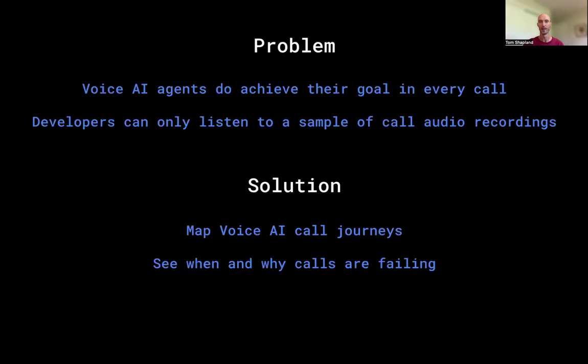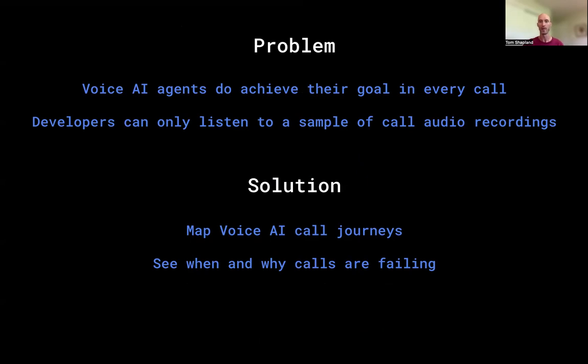The problem we've set out to solve is that voice AI agents are not 100% reliable. Sometimes the call doesn't lead to the outcome that you're expecting it to. And the only way that voice AI developers currently know what's going on in their calls is they have to listen to recordings. And it takes them forever to listen to recordings. They can only listen to a small sample of them.